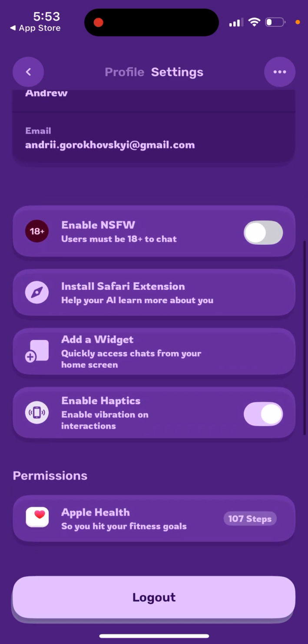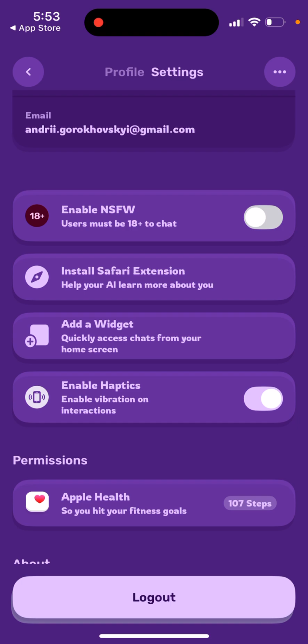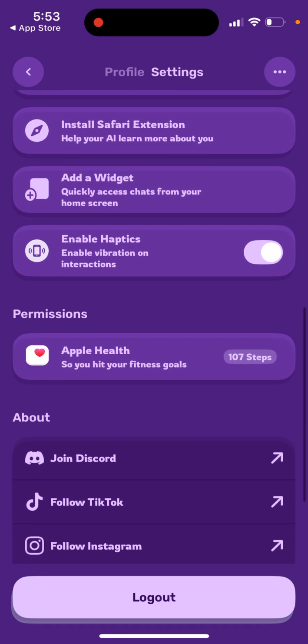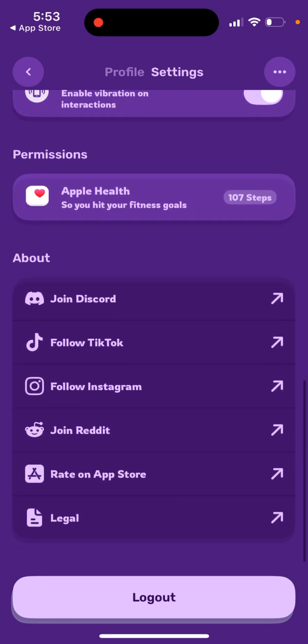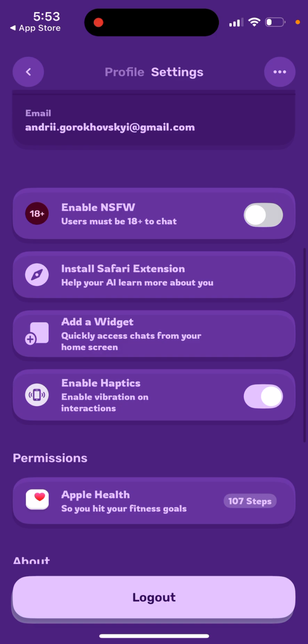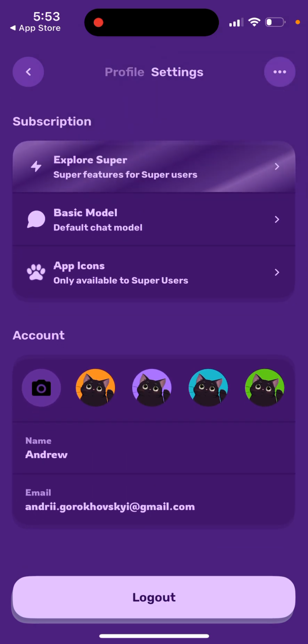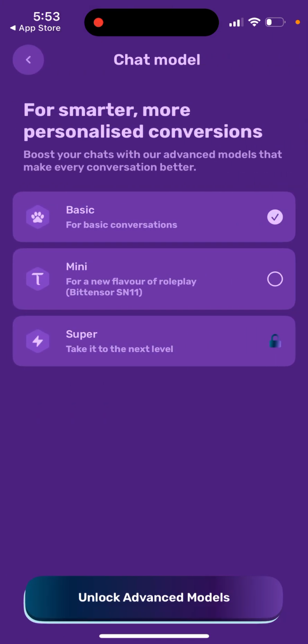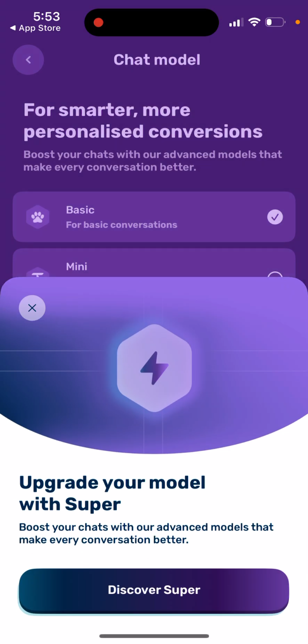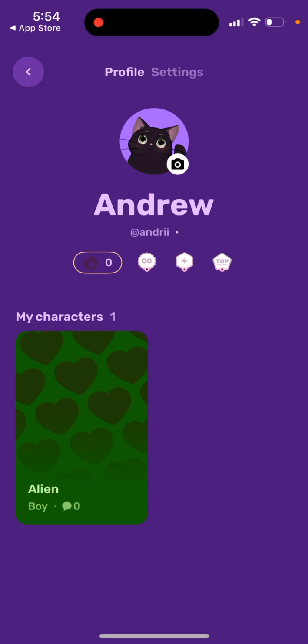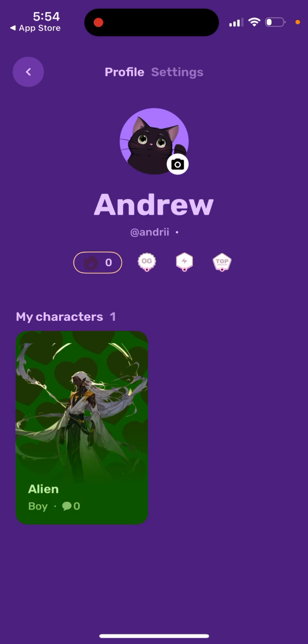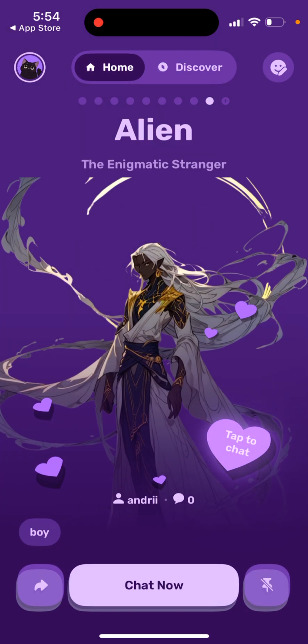Then you have your account. You can install Safari extensions, you can add widgets, you can connect Apple Health. You can also delete your account here in DIPPY AI, so you can just do it from the top right. You can select the model. If you want to select an additional model, you just select it from here. So that's just what you have.